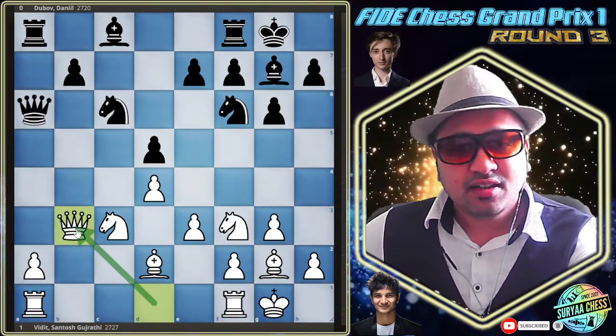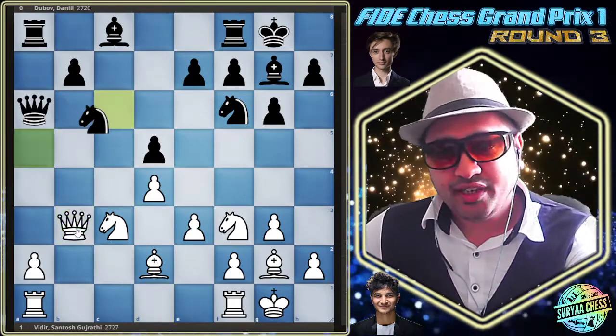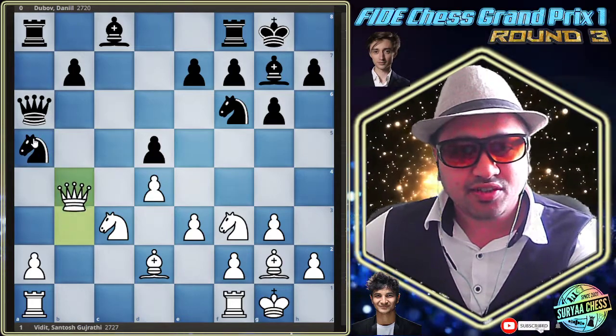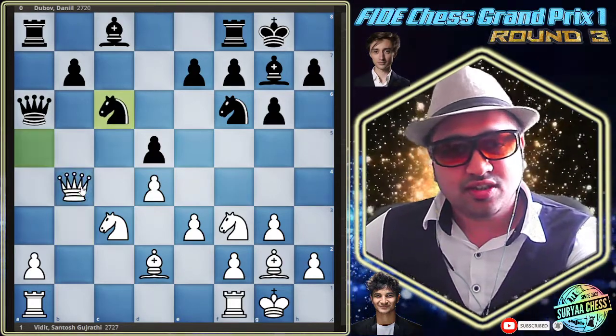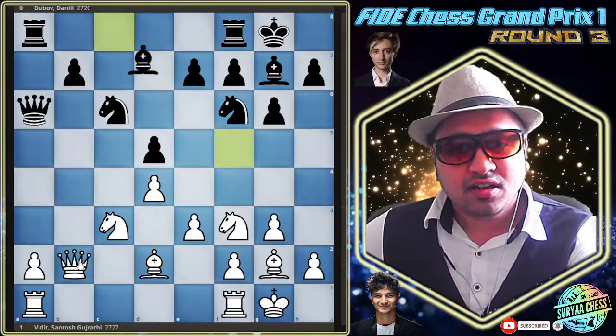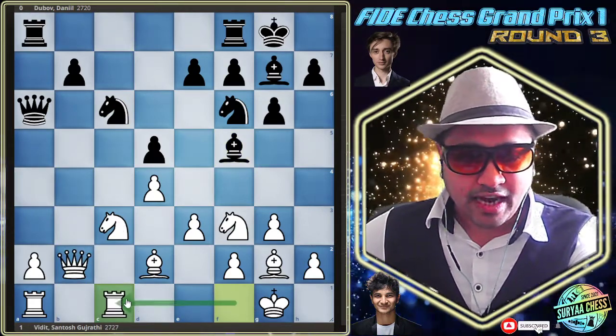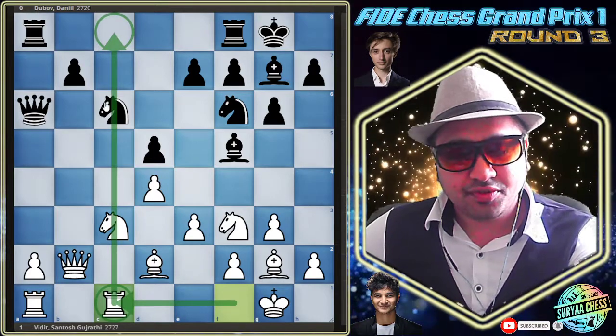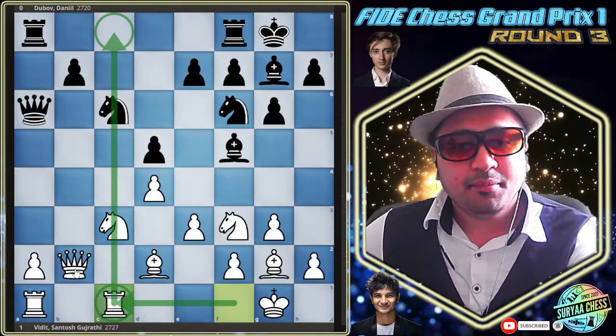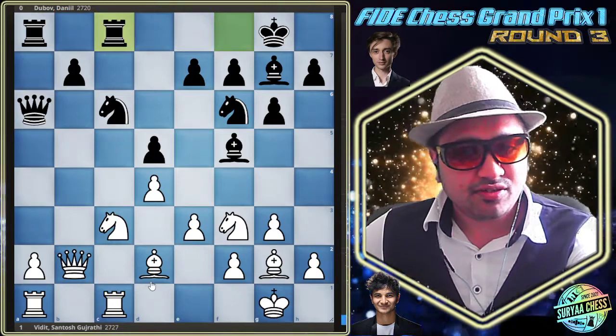Rather than that, he took it with the queen, and then the knight jumps in to attack the queen. The queen goes here. These are all best moves as per the engine. He played all correct moves here, and the rook jumps in. The idea is to take the open file, and maybe later on he can double up here. So let's see what happened.